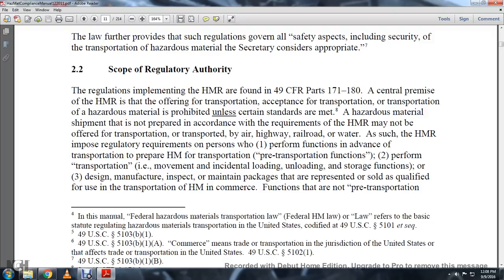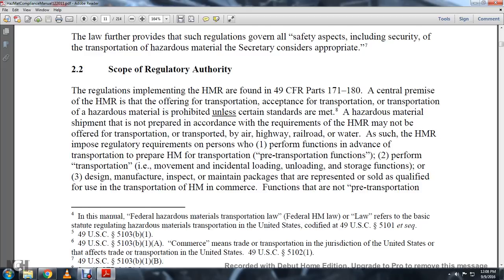As such, the Hazardous Material Regulations impose requirements on a person who: 1, performs, in advance of transportation, the function of preparing a hazardous material for transportation, pre-transportation functions; 2, performs transportation movement, including incidental loading, unloading, and storage functions; or 3, designs, manufactures, inspects, and maintains packages that are represented as qualified for use in the transportation of hazardous material in commerce.